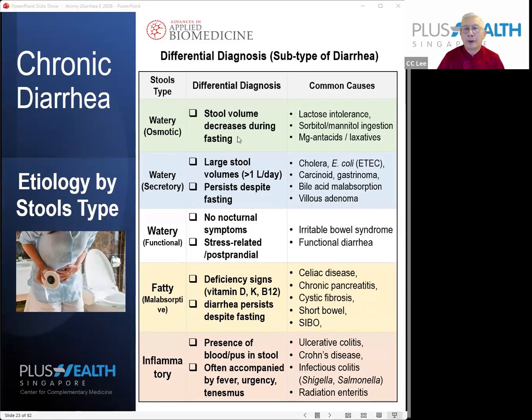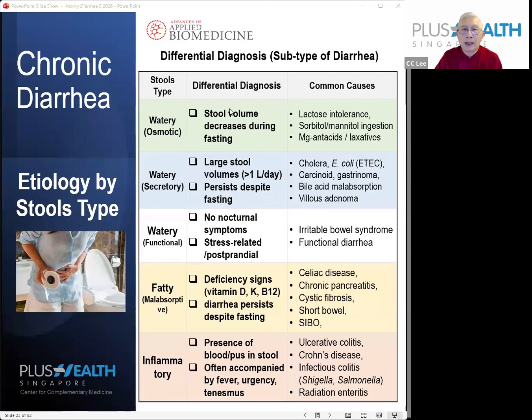And I will attempt to put in this table the typical characteristics of each type of diarrhea. Based on these typical characteristics, you can diagnose and, to some extent, narrow down the causes of your diarrhea. So this table is a very important guide. It might look very complex, but it's important because, as you will see subsequently, all the solution depends on whether you can identify what the cause is.